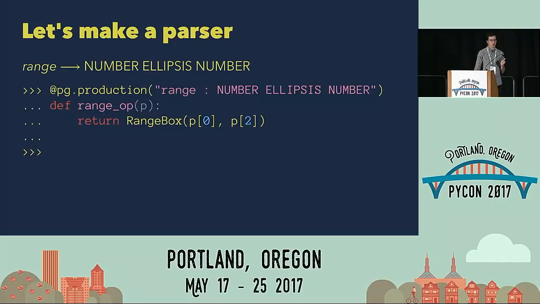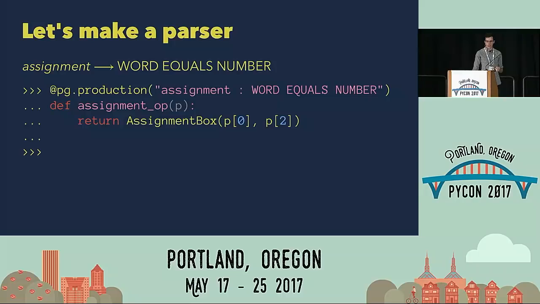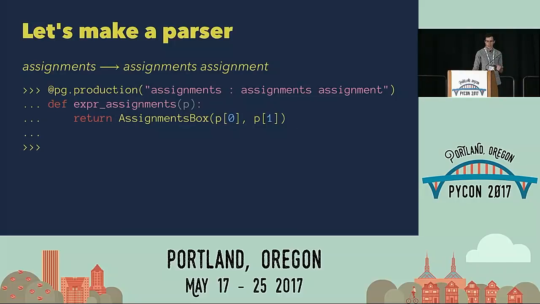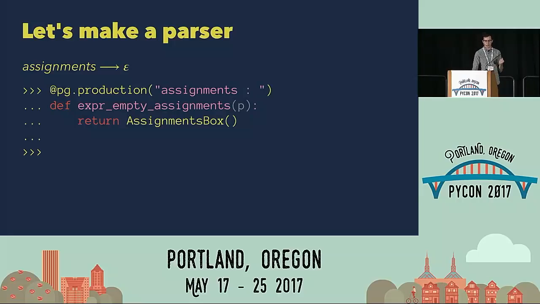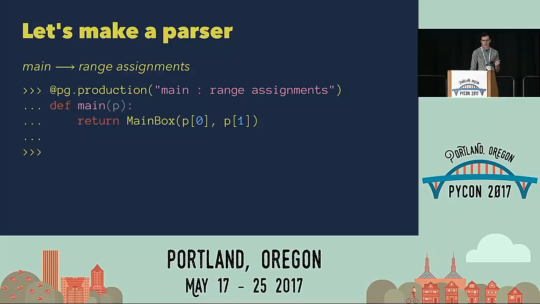A range is going to have 3 tokens in it, a number, ellipsis, and a number. And we throw the ellipsis away. So we only need to pass each of the numbers to the range box in order for it to work. So range box just takes those 2 arguments. Assignment is similar, just we throw the equals away in the middle. Assignments plural, we return an assignments box with the multiple assignments and the singular assignment. And finally, we support the empty string by just returning an assignments box with nothing initialized. And then this is the main box, which is the range and the assignments.